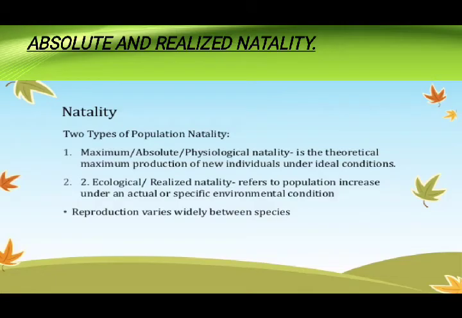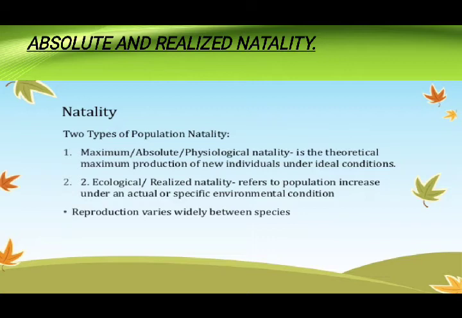Now, natality is of two types, absolute and realized natality. So what do you mean by absolute natality? It is the theoretical maximum production of new individuals under ideal conditions. Whereas realized natality refers to the population increase under actual or specific environmental conditions. So in short, when there is no competition between the species, at that time it is called absolute natality.